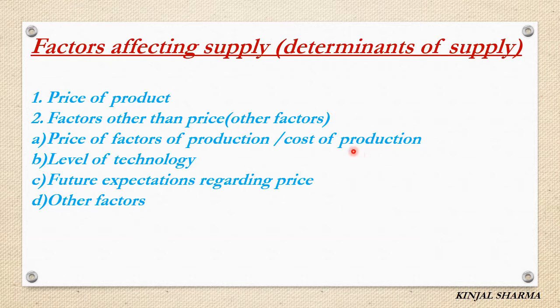So when cost of production decreases, what will happen? The profit margin of the firm increases, and if the price remains unchanged, the seller is willing to sell a greater amount. Hence we can say that supply expands when the prices of factors of production fall, and if cost of production rises, supply contracts.